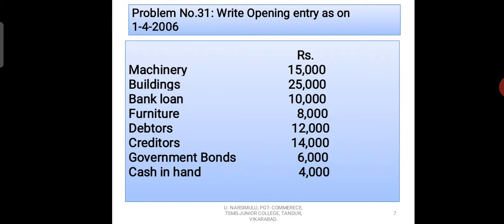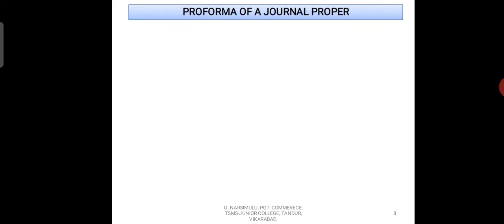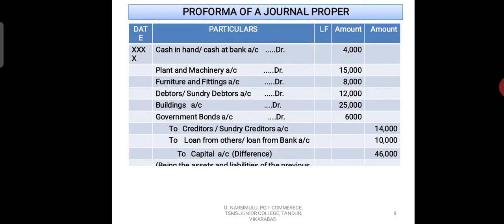Now from this problem, how are we going to write the opening entry? We can observe here the pro forma of a journal or opening entry as on 1st April 2006. So you observe here how we have written that entry.